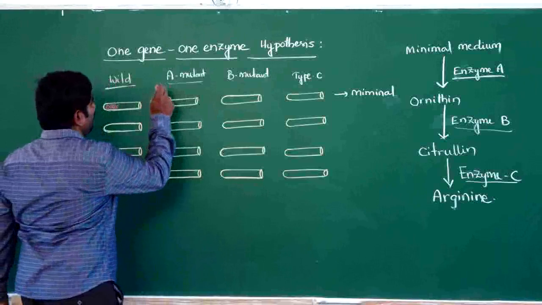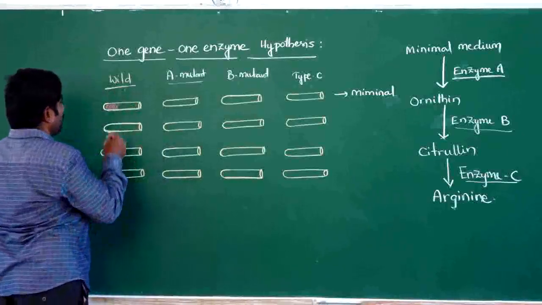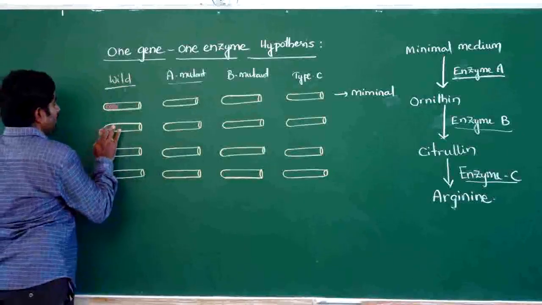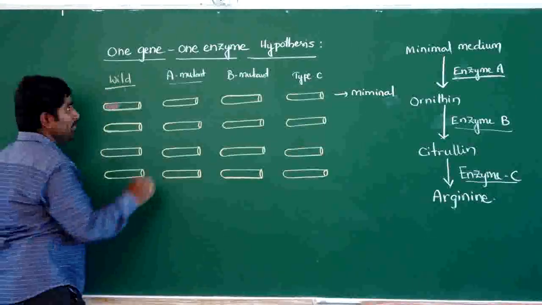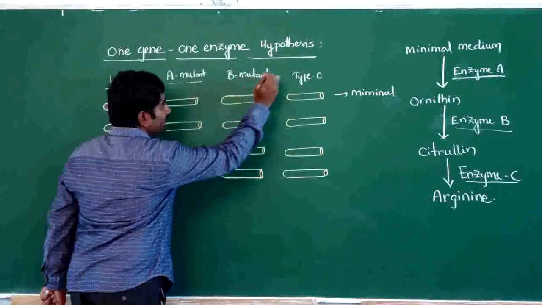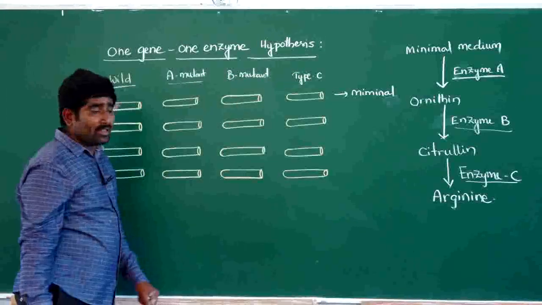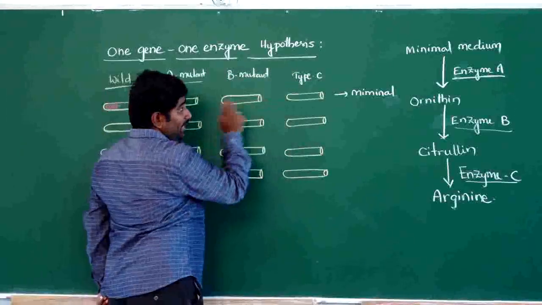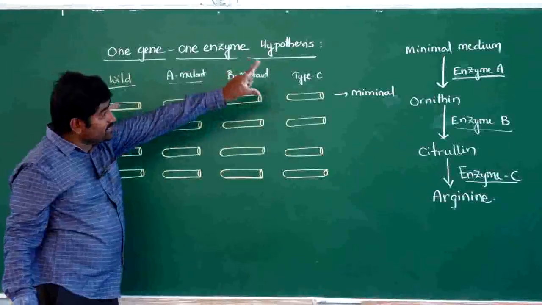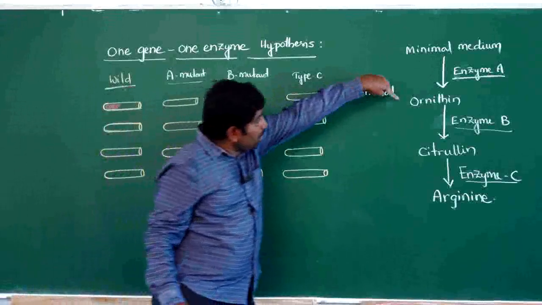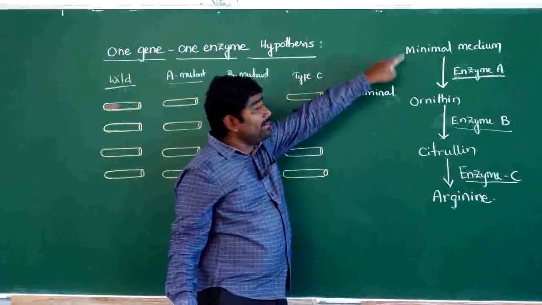So now let us see how the wild type will grow. The wild type can grow easily in this minimal medium, but the A mutant cannot, the B mutant cannot, the C mutant cannot, because it is a minimal medium. They cannot produce ornithine, citrulline and arginine from a minimal medium.